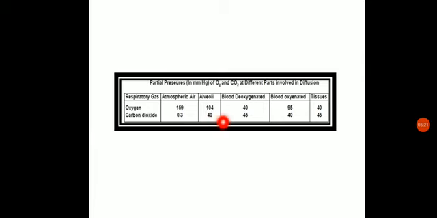So the oxygen, due to having high partial pressure, will be moving from the alveoli to the deoxygenated blood, while the carbon dioxide, due to having low partial pressure in the alveoli and high partial pressure in the deoxygenated blood, will move from the deoxygenated blood in the capillary to the alveoli. Okay, so that's about the differences between the partial pressures in the deoxygenated blood and the alveoli. Okay, next is